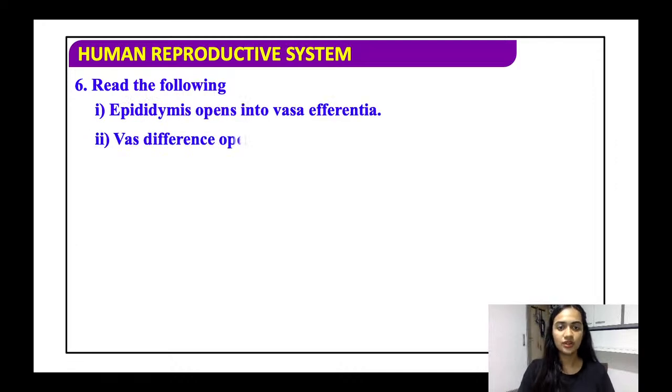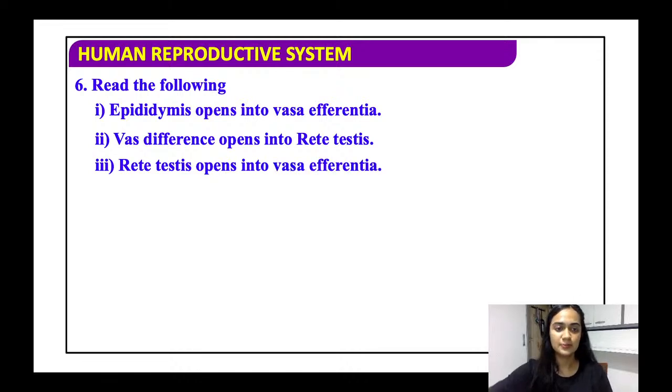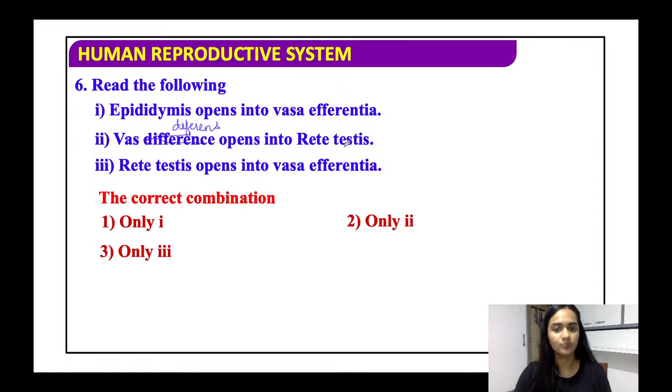Read the following. Epididymis opens into vasa efferentia. Vas deferens opens into the rete testis. Rete testis opens into the vasa efferentia. Okay, the spelling here is wrong, it is vas deferens. So here, I think only the third one is right. Yes, correct. It is the rete testis that opens into the vasa efferentia. Epididymis into vasa efferentia is not right, because in between there is also the rete testis. And vas deferens opens in the rete testis is absolutely wrong.